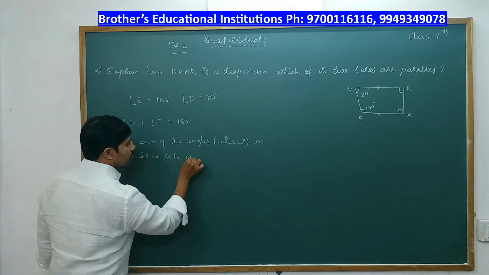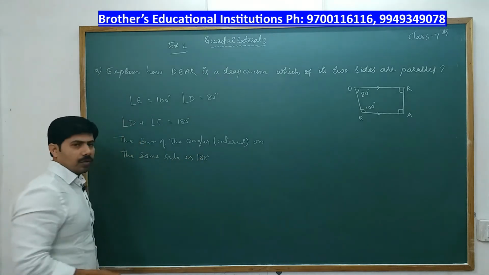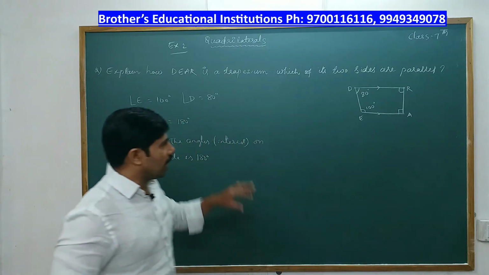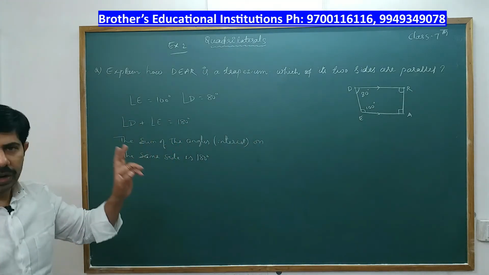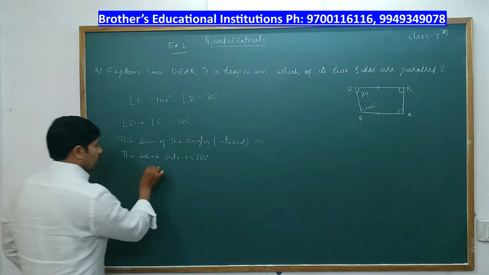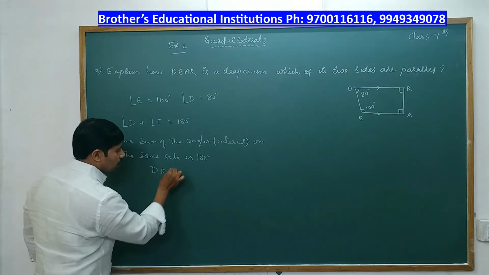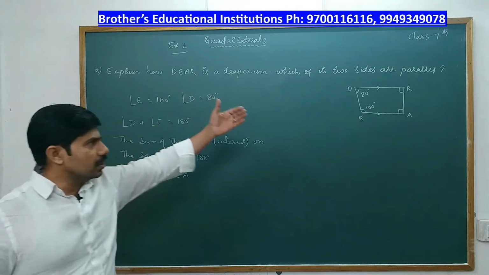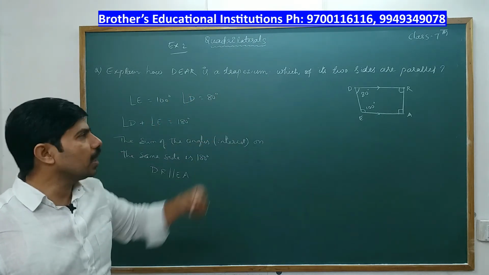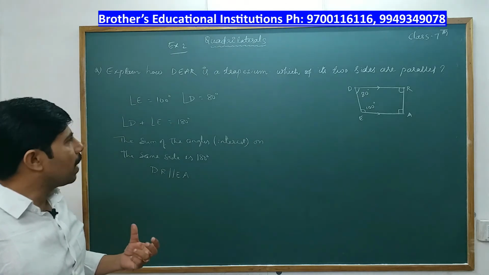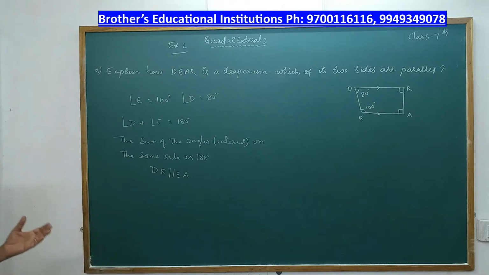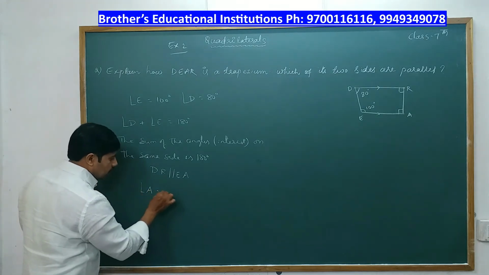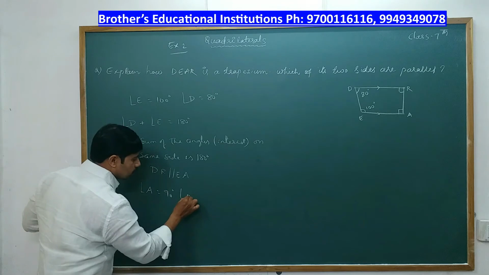Is 180 degrees. In other words, DE is a transversal and the sum of the angles on the same side is 180 degrees. Then we say DR is parallel to EA. So we are mentioning the pair of parallel sides: DR and EA are parallel sides. Angle A is 90, angle R is also 90.